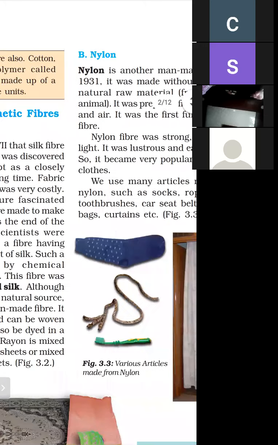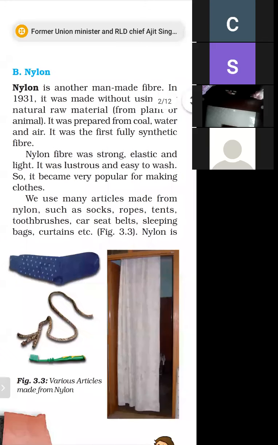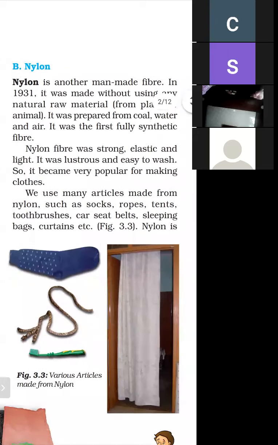The first synthetic fiber was rayon, and the second synthetic fiber was nylon. So nylon is another synthetic fiber, and in 1930 it was made without using any natural raw material from plant or animal. How is nylon obtained, and in which year? In 1931 it was obtained, and it is also a synthetic fiber.